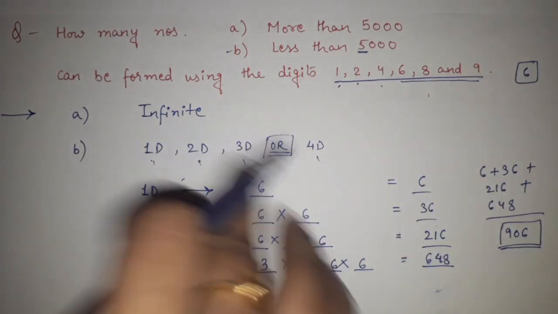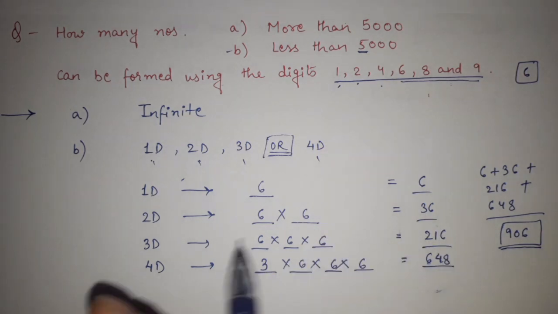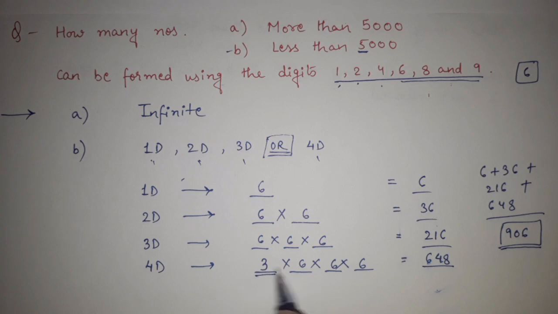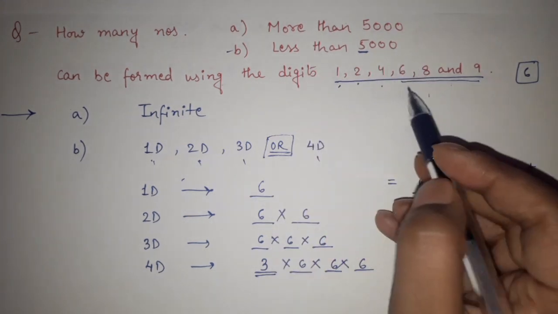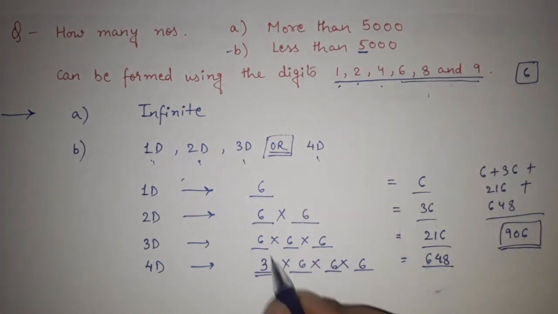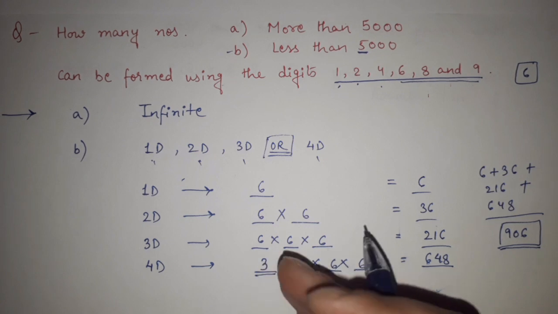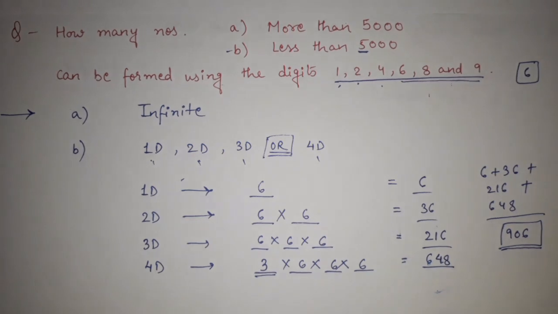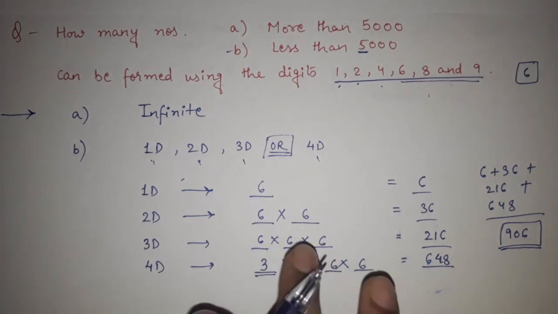See, it is very simple. You just need to apply your logic, a little bit of observation and common sense. Like here, obviously if you want a 4-digit number that is less than 5000, then 6, 7 or 9 cannot be present here, because otherwise it will become more than 5000, right? So these kinds of little observations are necessary in this type of question.